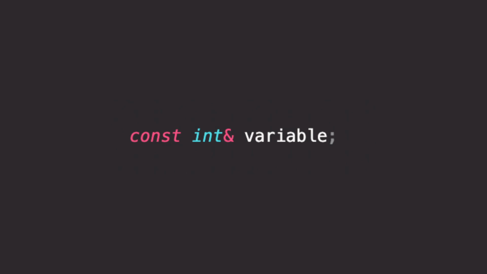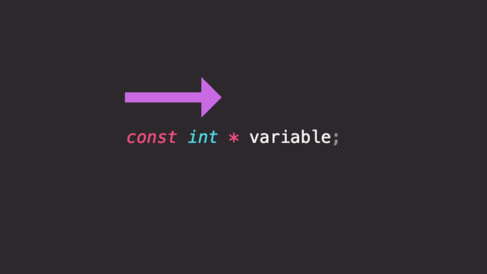Now what if it is a reference? Const int reference. That makes sense. Or we can read it from the right, reference to an integer that is const. That also makes sense. But what about pointers? Const int pointer. Wait, what does that mean?